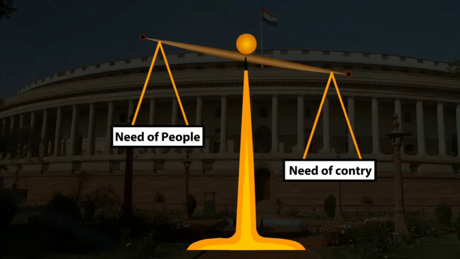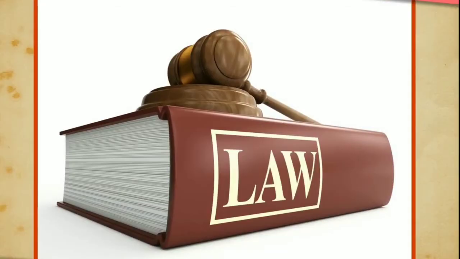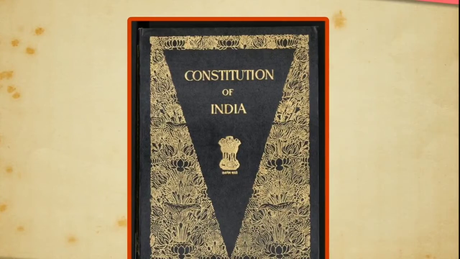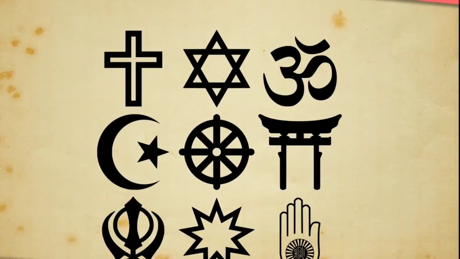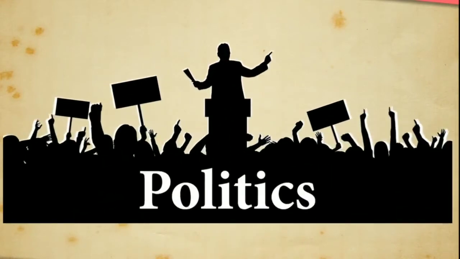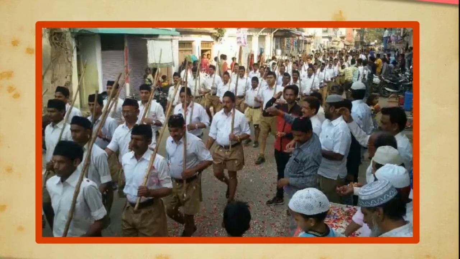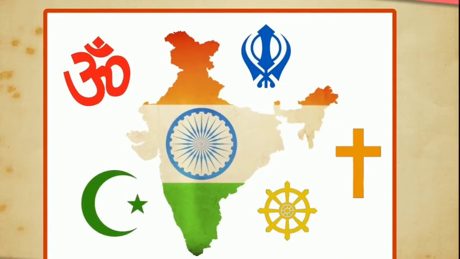A secular society balances the needs of good citizenship without compromising an individual's needs. Thus, secularism supports the fundamental rights that are intrinsic to a democracy. Different faiths and sections of society are equal before the law, the Constitution, and government policy. The second requirement is that there can be no mixing up of religion and politics. It follows, therefore, that there can be no discrimination against anyone on the basis of religion or faith,